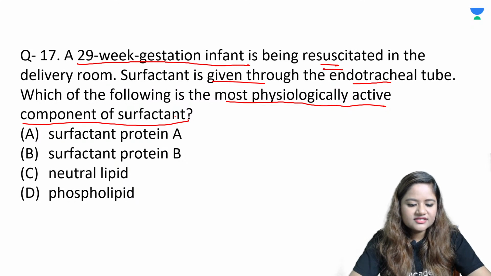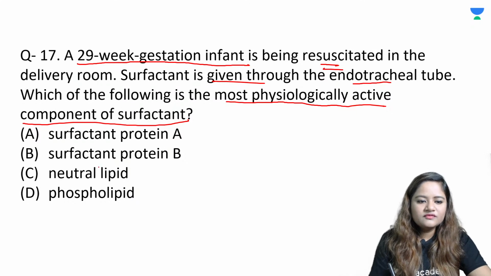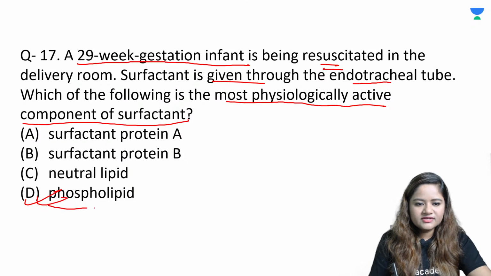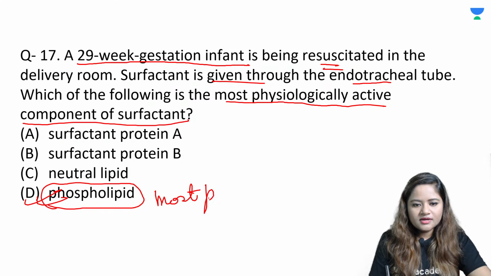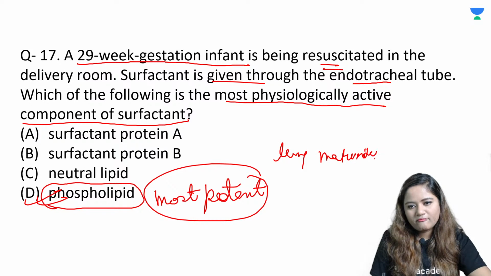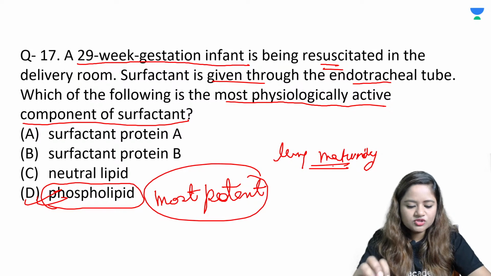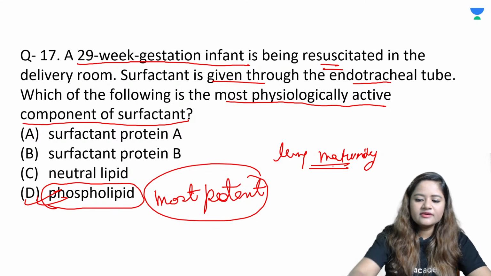So our surfactant has many components in it. It has lipids, phospholipids, surfactant protein. But out of all of these, the phospholipid component is the most potent and has the best action in causing lung maturity. So phospholipid is the most important component that helps in lung maturity.